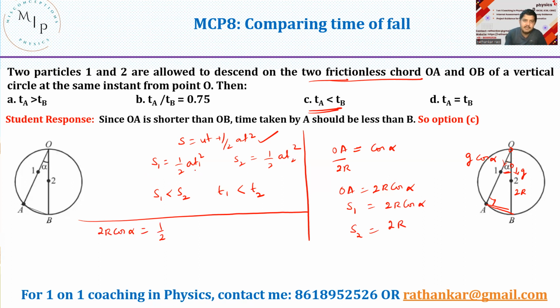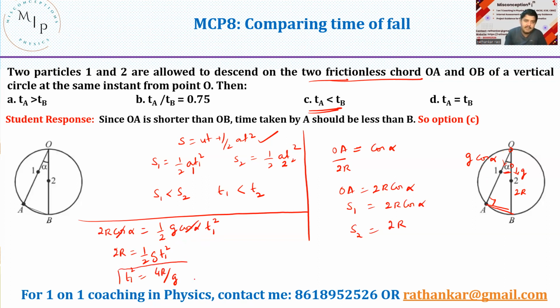half into A1 here. It's not A, it's A1. And here it is A2. What is A1? A1 is nothing but the acceleration along this line. So it should be g cos alpha into T1 square. And then this cos alpha on both the sides will get cancelled off. As a result of it, you get 2R is equal to half g T1 square, or T1 square should be equal to 4R divided by g.